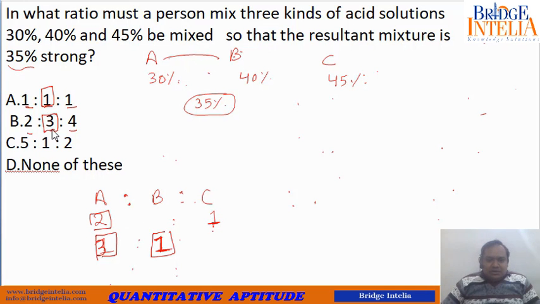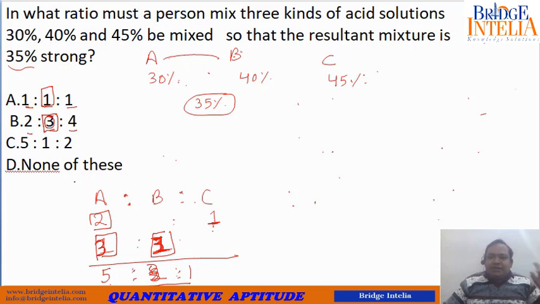As per this option, if B is equal to 3, that is possible. If you convert B to be equal to 3, A will also become 3, and then the solution would mean 3 plus 2, that is 5, taking 5 parts of A, 2 parts of B and 1 part of C. So 5 is to 2 is to 1. If you take this as 3, the answer changes. This is 5 is to 3 is to 1. So it did not fit the description. Let's try the third option.